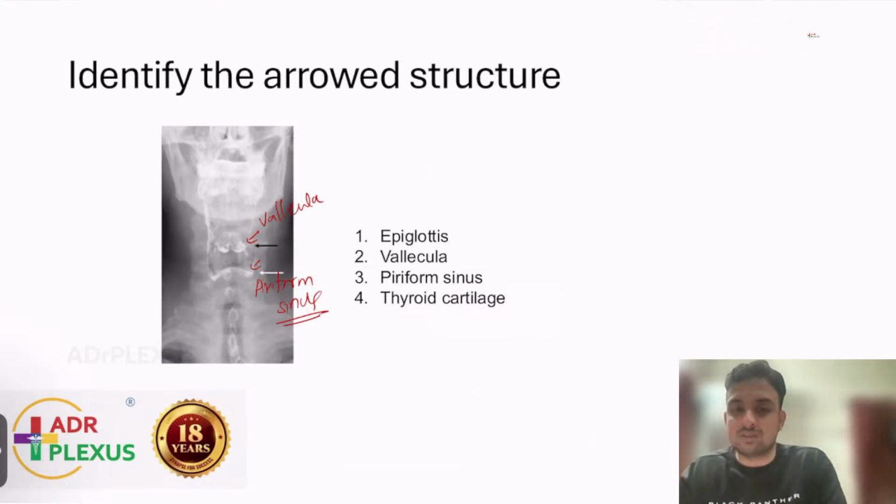So this is the concept. Most of them were pointing at the pyriform sinus. So if the arrow is at the second level, then it is the pyriform sinus.